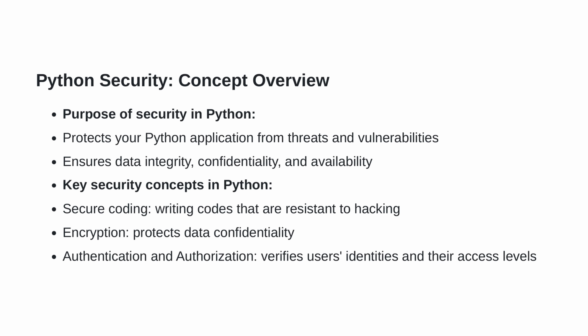The last concept we are talking about here is authentication and authorization. While authentication is the process of verifying the identities of the users trying to gain access, authorization is the concept of verifying their access levels. It decides on what operations the authenticated user should be allowed to perform. To summarize, the purpose of security in Python includes protection from threats, ensuring data integrity and availability. Key security concepts envelop secure coding, encryption, and verifying users' identities and access levels. These concepts ensure we write secure Python code that's unfazed by the persistent threats in today's cyber landscape.